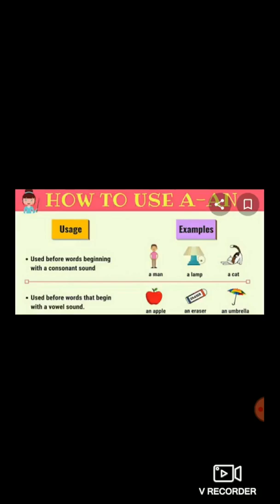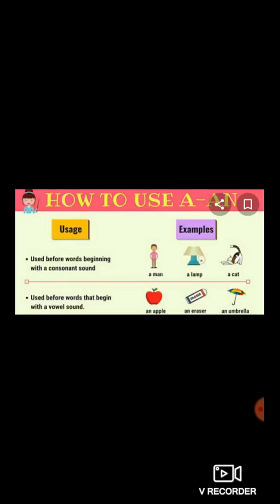Again, 3 examples are given. An apple. So apple is also a noun because it is the name of a fruit. Very good. But an apple is a word which begins with a vowel. What vowel is there? Very good. A is a vowel. So the word apple begins with a vowel. So we use an before words that begin with a vowel sound.